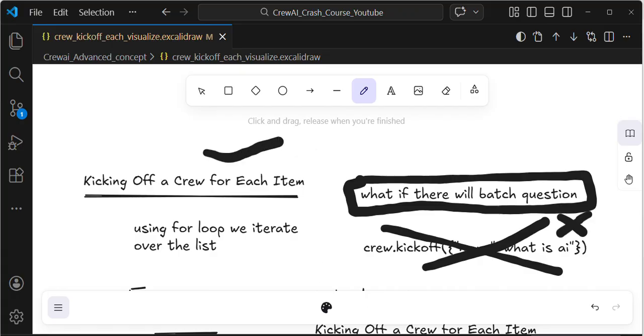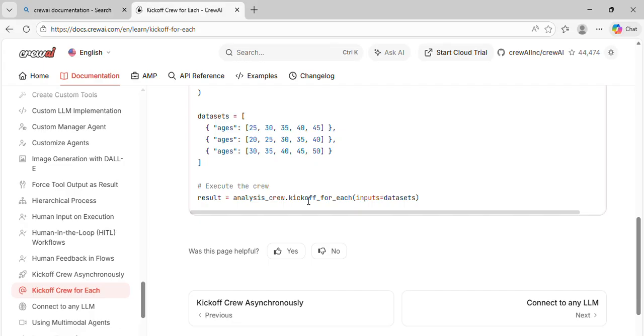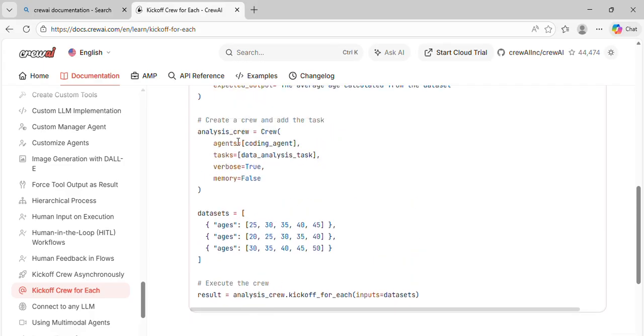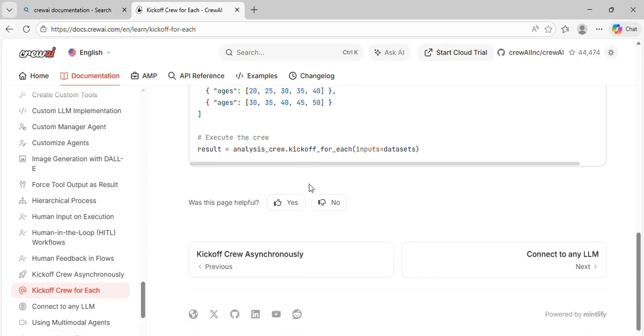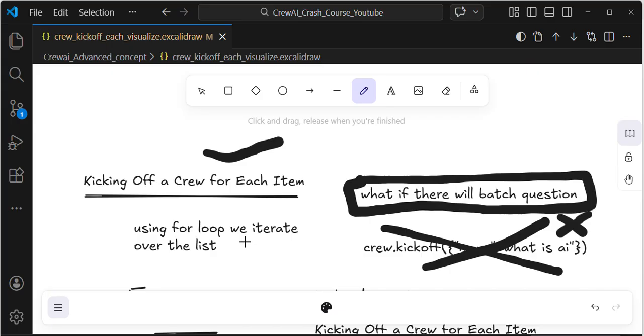Here, this parameter is kickoff for each. In the documentation page they mention this keyword. I take the crew name, analysis crew, and then kickoff for each, and then I give my list of inputs inside it, in this double bracket format, as the input to the agents.